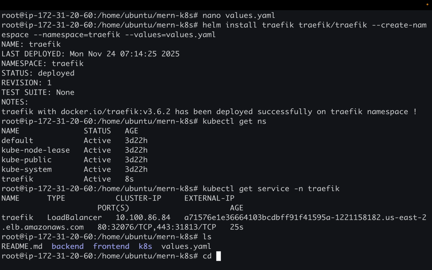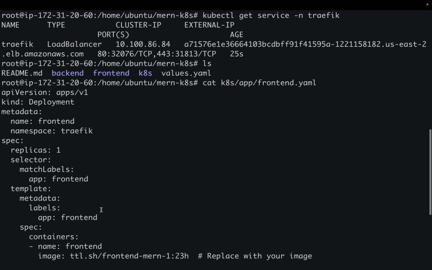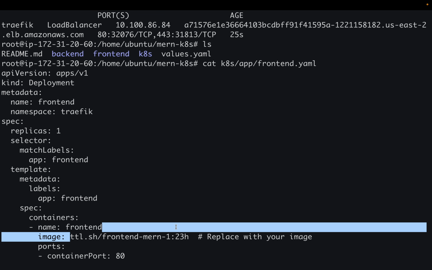Now I first need to check if my Docker images are there or not, because I remember that I have not pushed them, only built them. Let me first check what is inside those things. Let me first check for frontend. Okay, yeah, TTL.